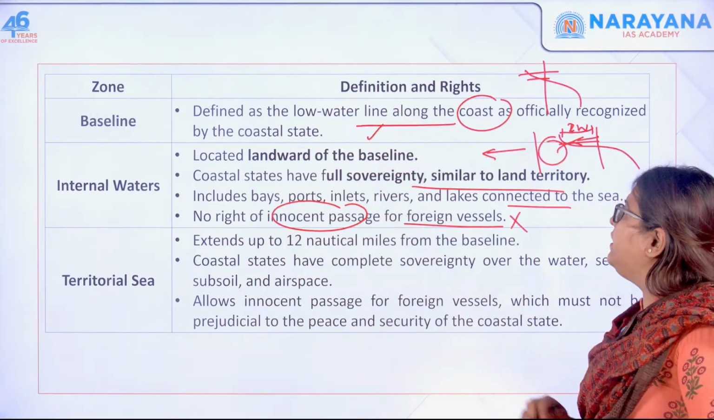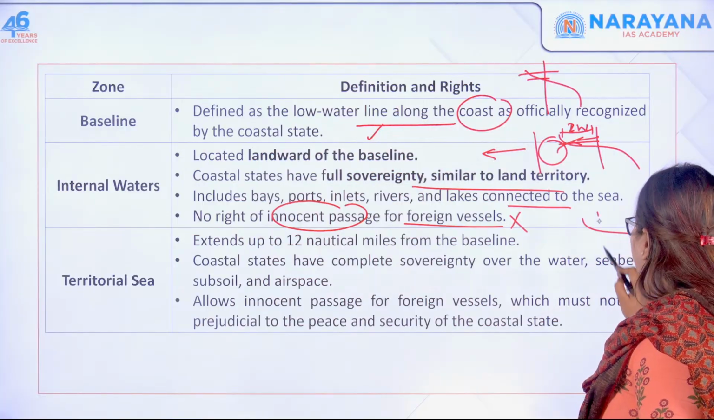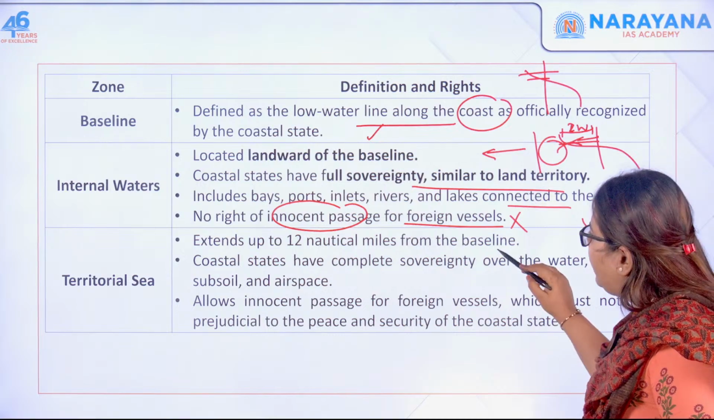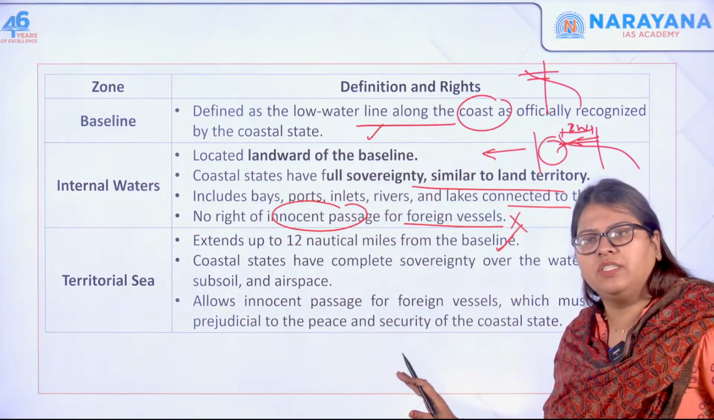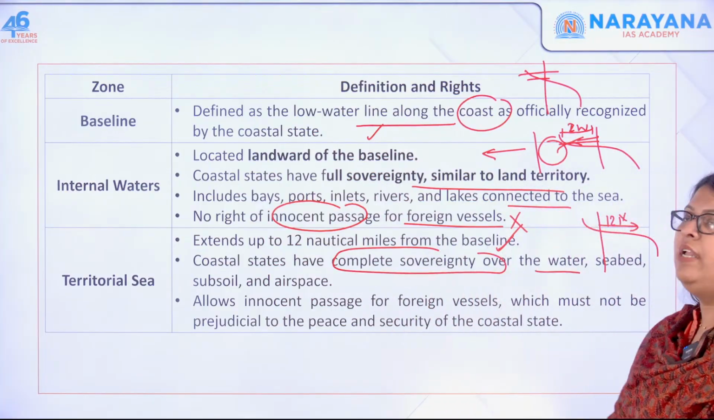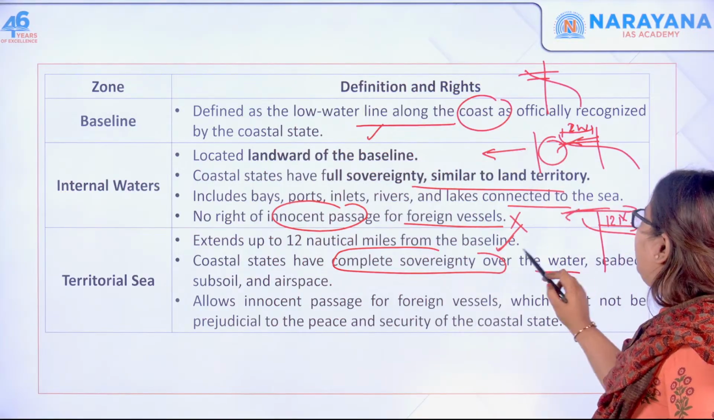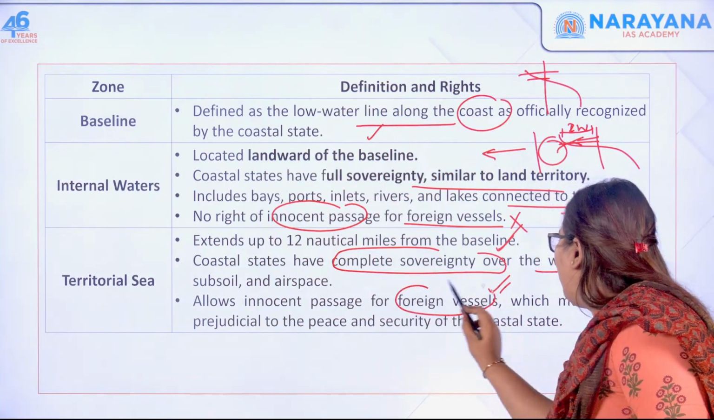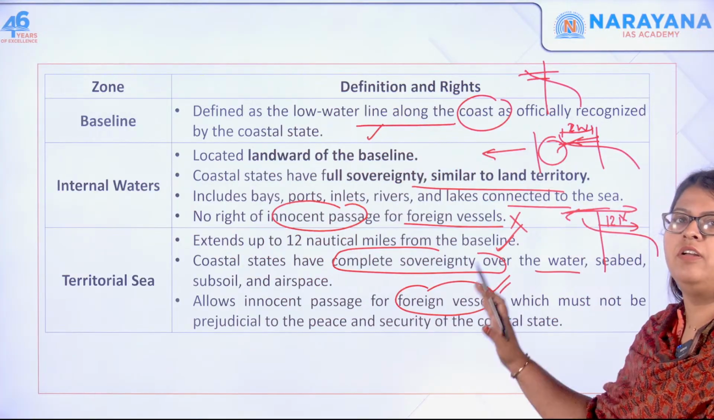Next one is the territorial sea. Whatever extends from the baseline to 12 nautical miles is called the territorial sea. Here also the state has complete sovereignty over the water, the seabed, the subsoil, as well as the airspace. However, this allows the passage of foreign vessels, but it should not hamper the security of the coastal areas.